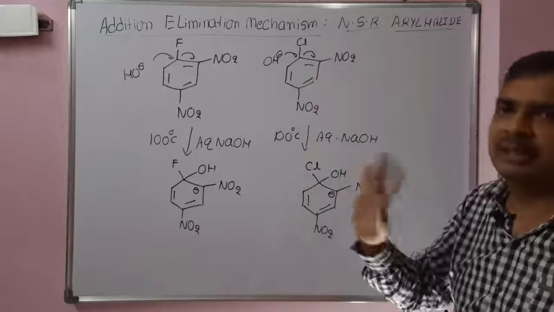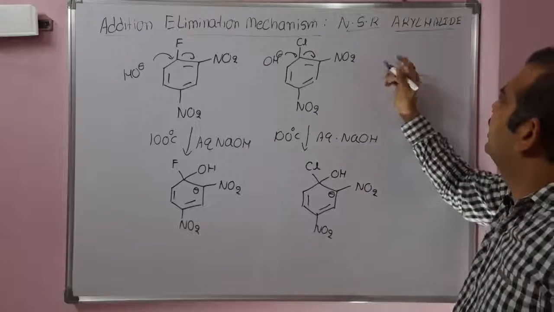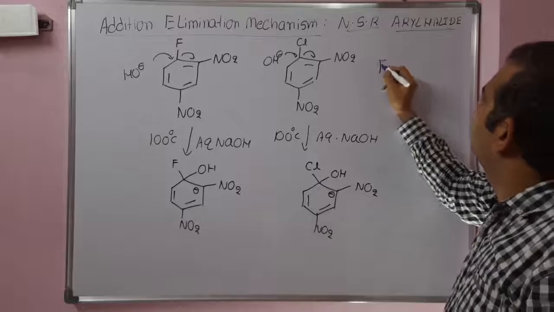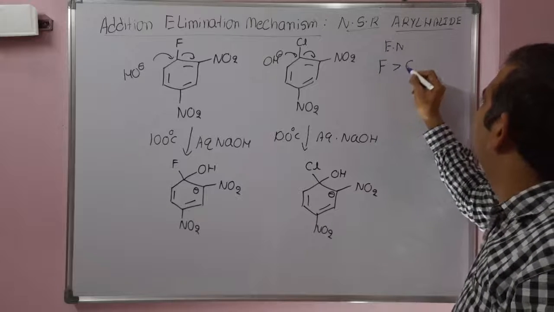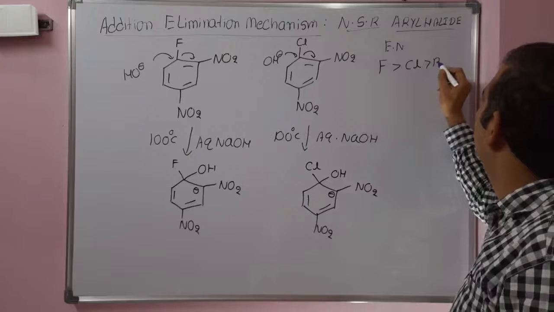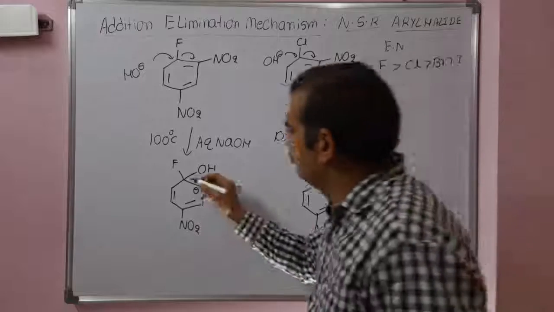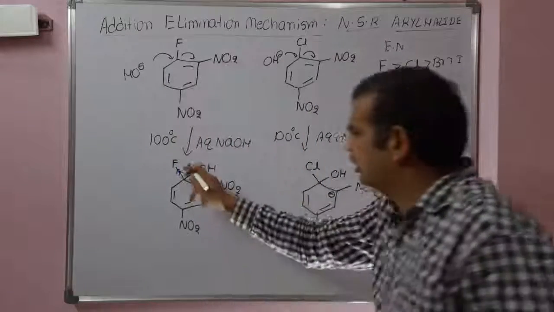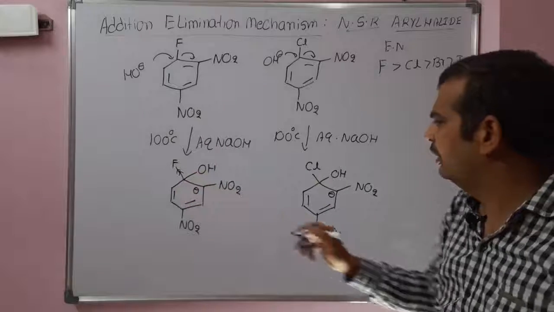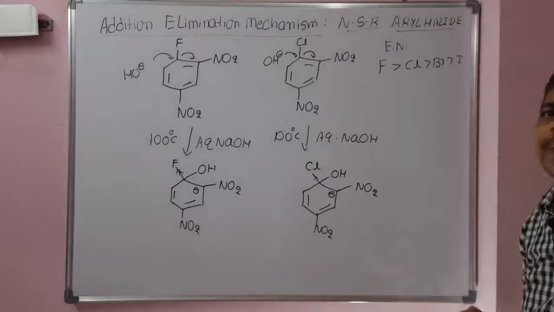Both will react, there is no doubt, but which will react readily? See the electronegativity order. Fluoro is more electronegative than chloro, than bromo, than iodo. Since the electronegativity of fluorine is more, the shift of electrons towards fluorine is more here, whereas the shift of electrons towards chlorine is less here.